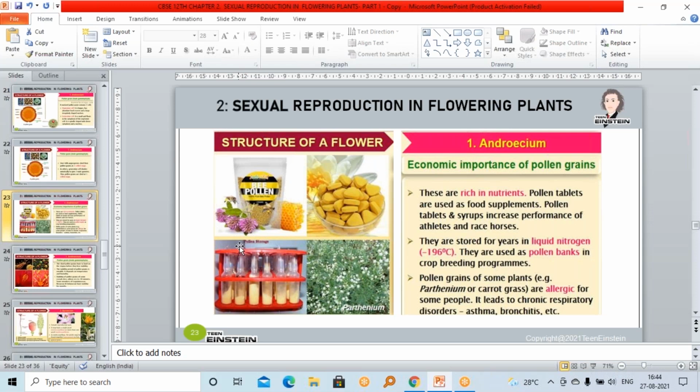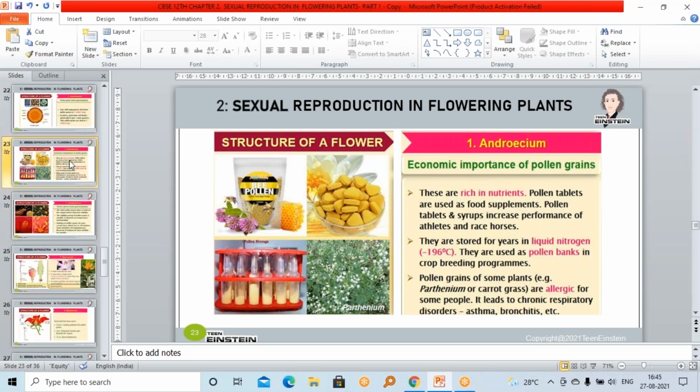You might have seen it on roadsides and all. It is a weed actually. The white star-like structures are the flowers, small white-colored flowers. Parthenium belongs to the Asteraceae family. It is mainly seen in agriculture fields, gardens, everywhere. It is a weed that reduces crop productivity because it can absorb nutrients very fast compared to the crop.